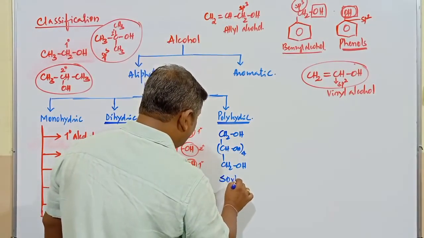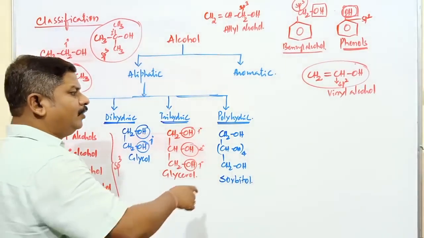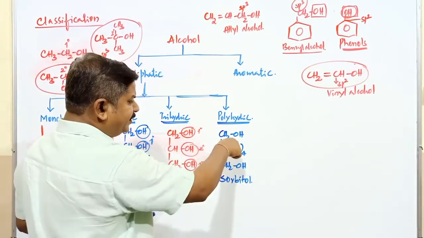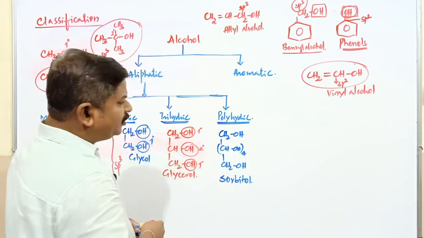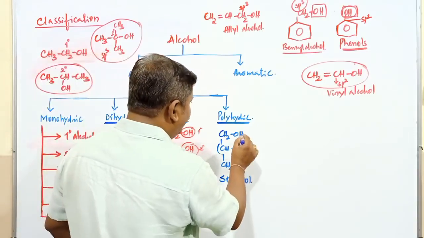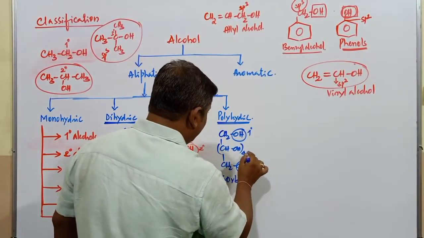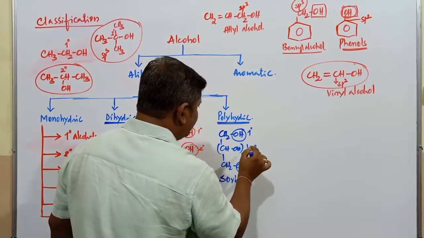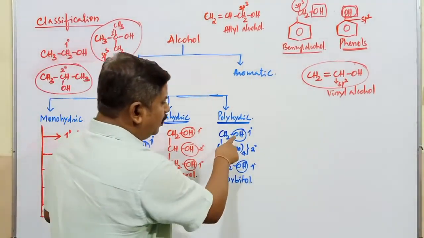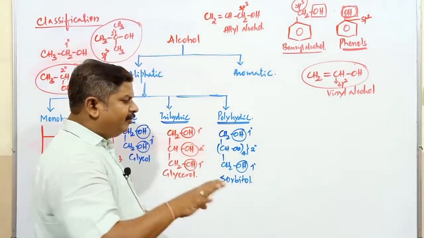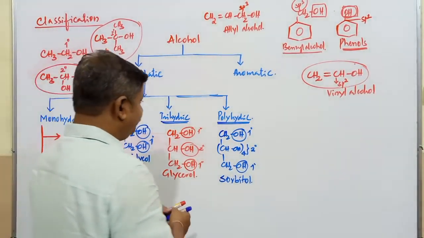This compound is commonly known as sorbitol. Sorbitol is a polyhydric alcohol where the total number of OH groups is 6. The OH groups present on the terminal carbon atoms are primary. The remaining OH groups are secondary because they are present on secondary carbon atoms. Two are primary and four are secondary. So this is an example of polyhydric alcohols.